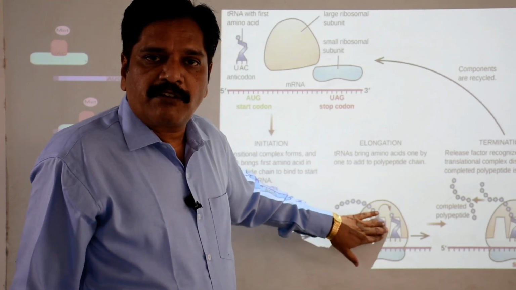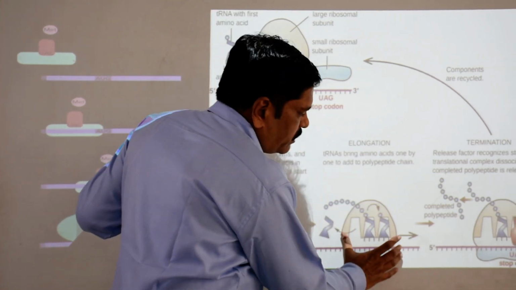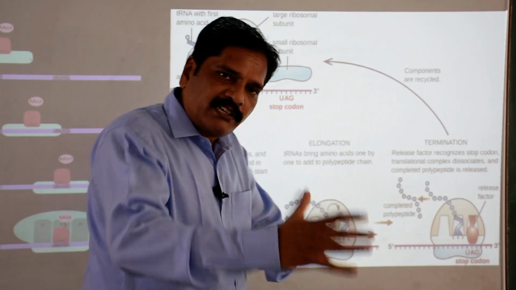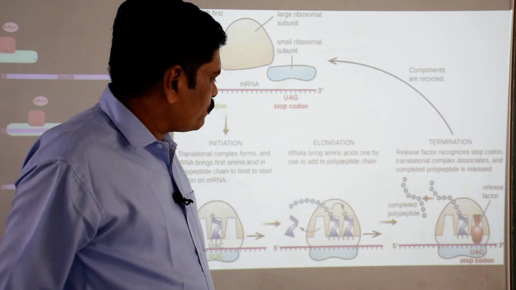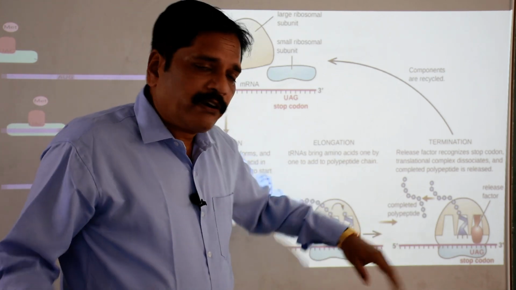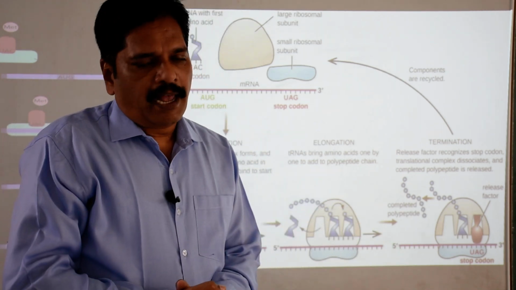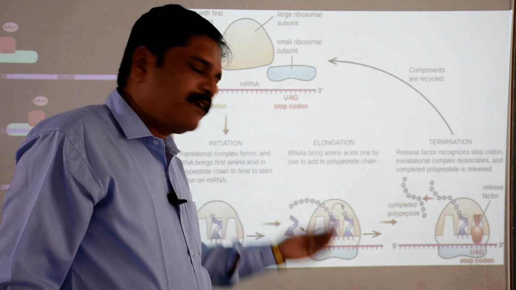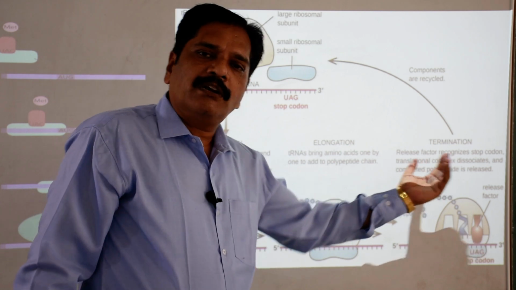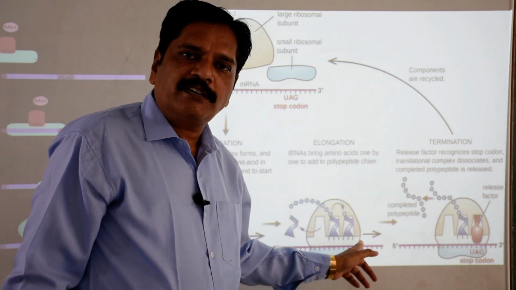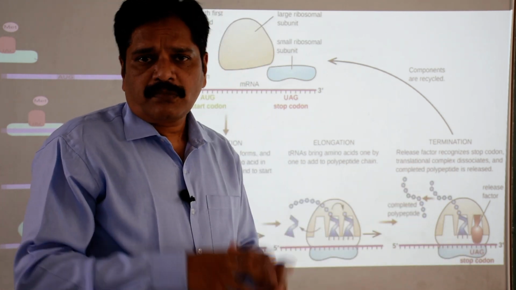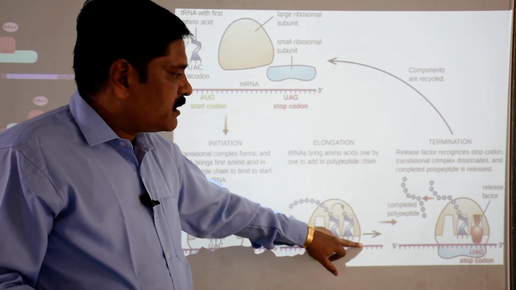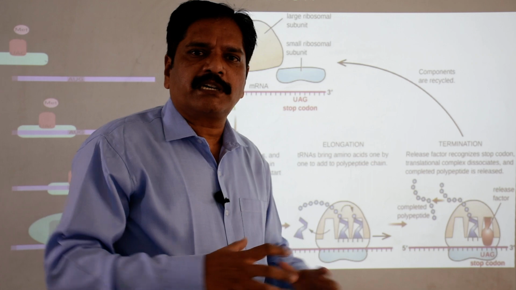And now this tRNA will be free. So this unit will be shifted completely by one codon, and this is called the shifting of the ribosomal unit. It is responsible for reading the next amino acid, and gradually this tRNA will be released, and in the same way a new tRNA with a new amino acid will come and settle down here, and this way a complete amino acid chain will form.